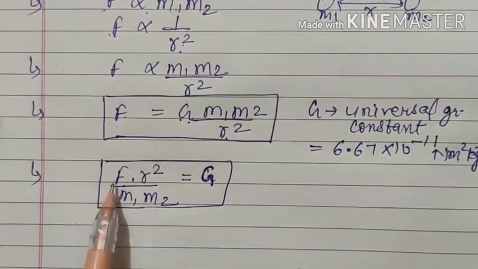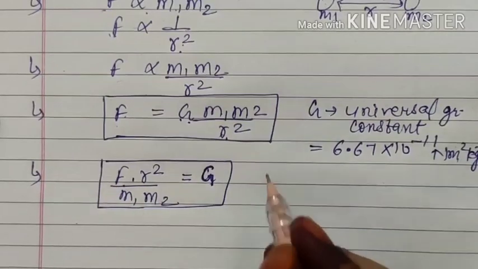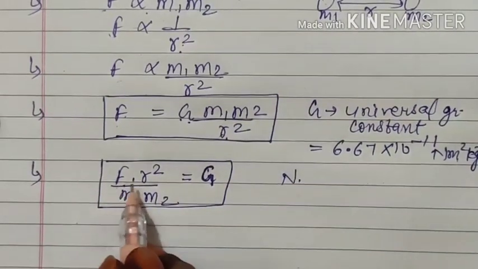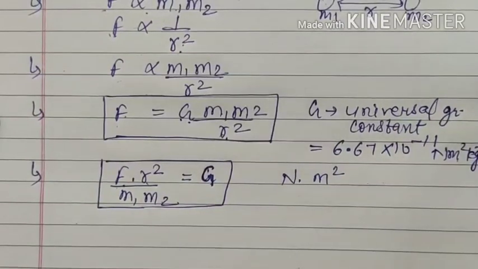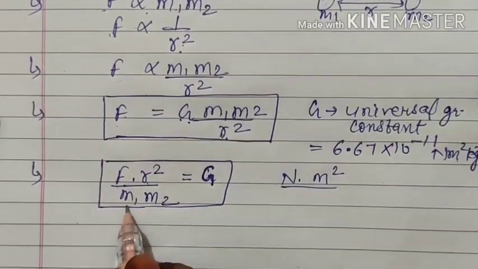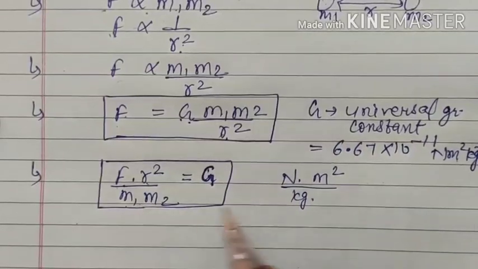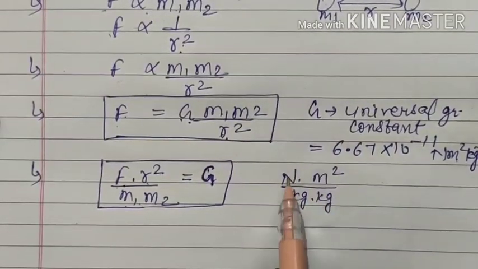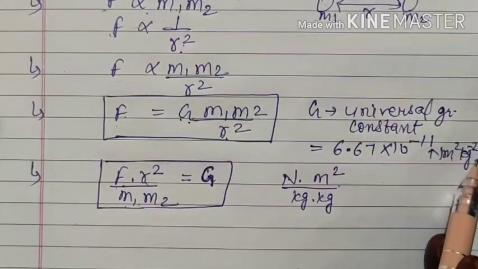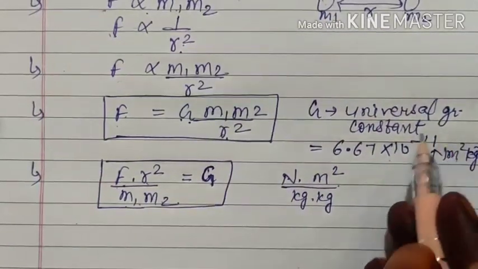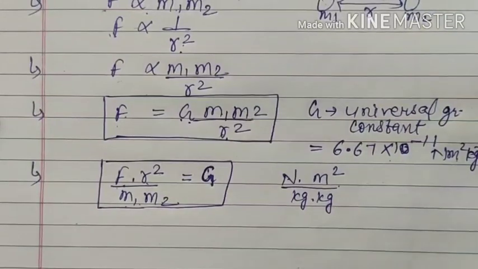The SI unit of F is Newton, distance will be meter, and since here it is square, meter square, divided by kilogram and another kilogram. So it is Newton meter square per kilogram square. Numerical value anyhow we have to remember, because we don't have any other option.